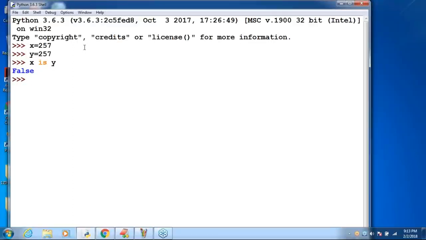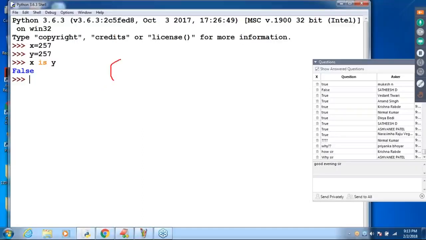Remember, reusing the same object is available from 0 to 256 only. That internal point you people should be aware of, sir. Then you can learn all these things. Just remember only one point: everything is an object in Python. Next, all fundamental data types are immutable. What is the meaning of immutable? Non-changeable. That is more than enough. The people who have the zeal to know internal things, then you can.